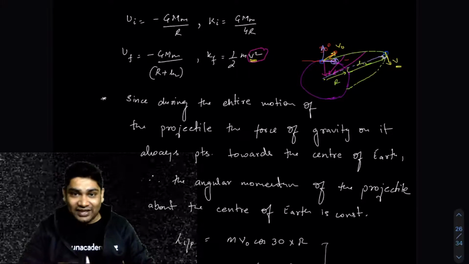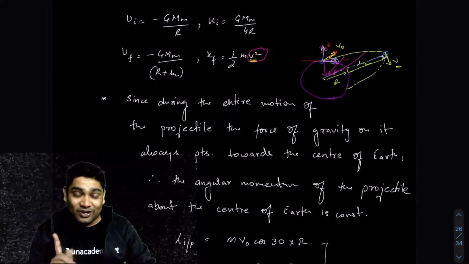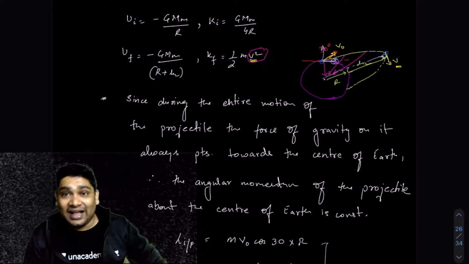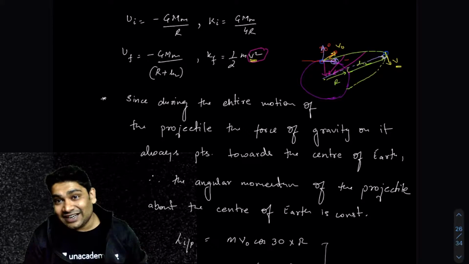In the previous case, when it is launched vertically upwards, then it is zero. Right, that is easy to see. But here it will not be zero, and the speed has to be figured out by using the conservation of angular momentum. So this is a slightly tricky situation.